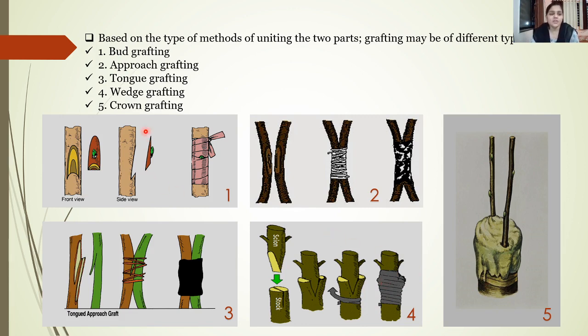And finally, the fifth type of grafting is called crown grafting. Now in case of crown grafting, many grafts can be inserted simultaneously on the same plant. So here you can see at the edges of the rootstock, many grafts can be inserted. For example, here one graft has been inserted, here second one, similarly third, fourth. Likewise, a crown like structure is developed on the rootstock, and hence this type of grafting is called crown grafting.